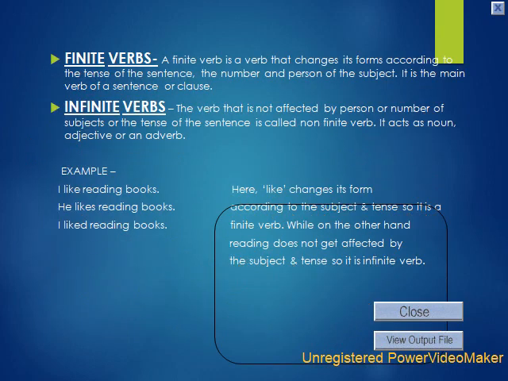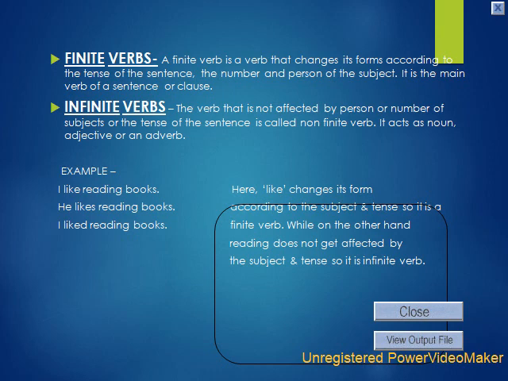Finite verbs. A finite verb is a verb that changes its form according to the tense of the sentence, the number and person of the subject. It is the main verb of a sentence or a clause. Non-finite verbs. The verb that does not get affected by the person or number of the subject or the tense of the sentence is called a non-finite verb. It acts as a noun, adjective, or an adverb.